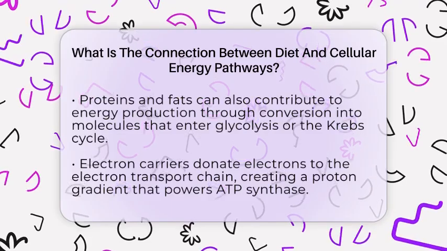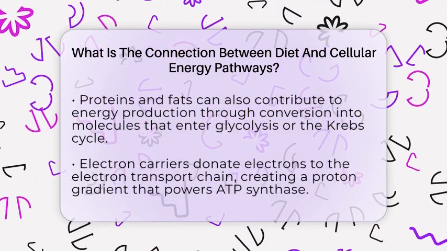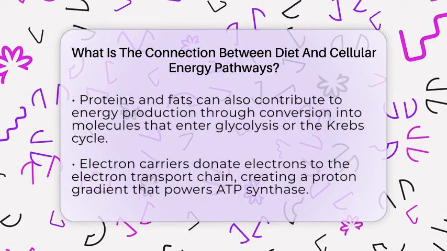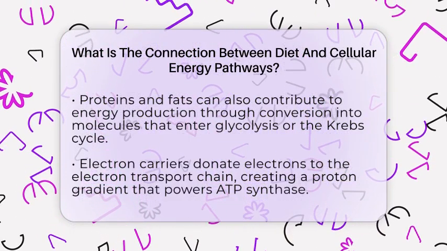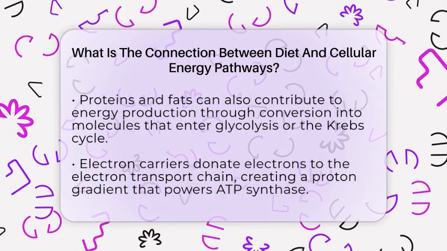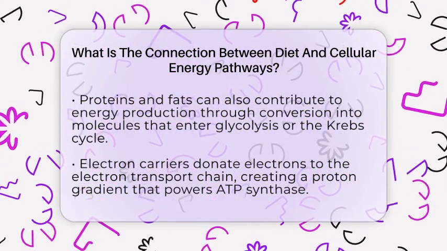complexes in the inner mitochondrial membrane. As electrons move through this chain, a proton gradient is created across the membrane. This gradient powers an enzyme called ATP synthase, which produces most of the ATP your body uses for energy.